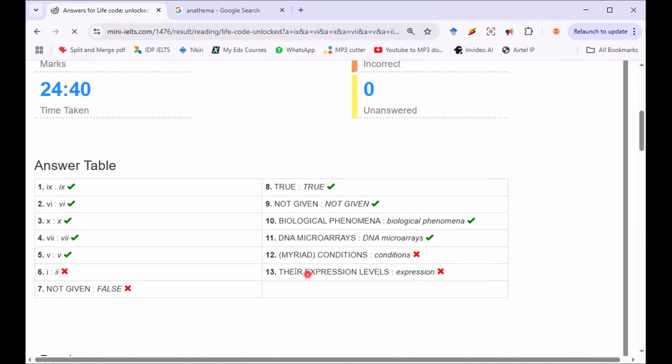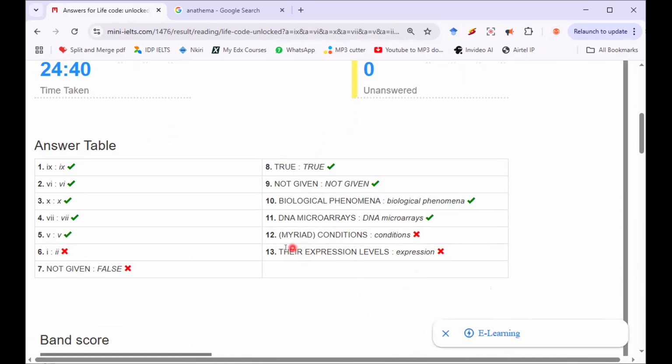Then number 13 says their expression levels. Okay, I think I agree with them, as well as expression. We are not sure whether this their and levels should be in brackets, but it looks like they are not in brackets here. So I agree with them on this.